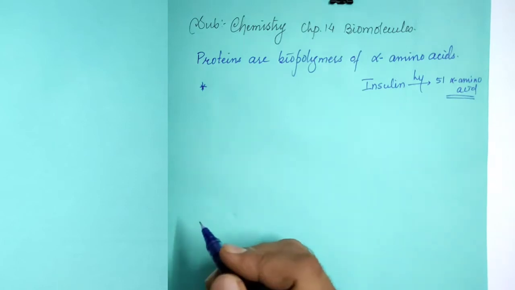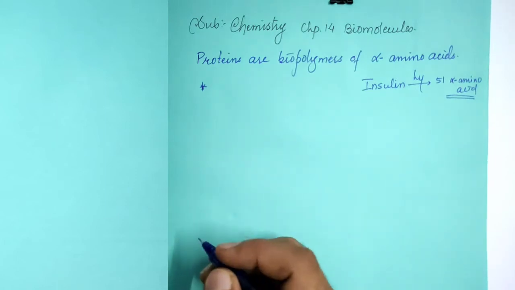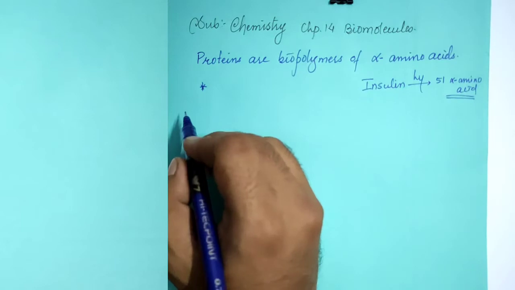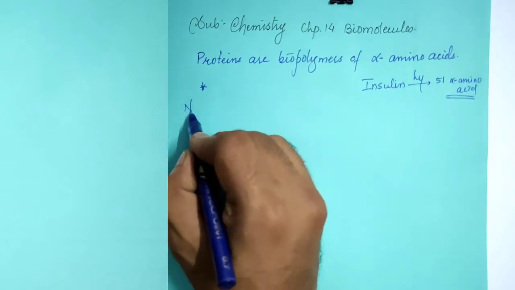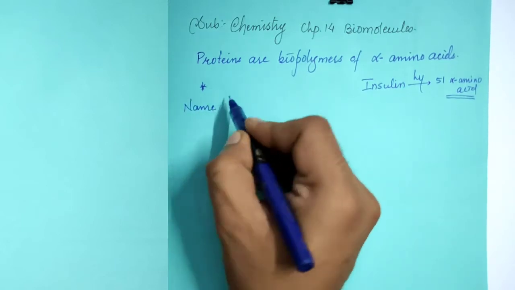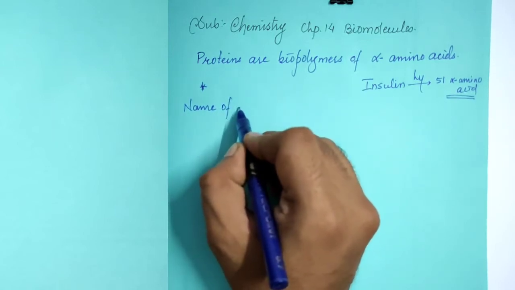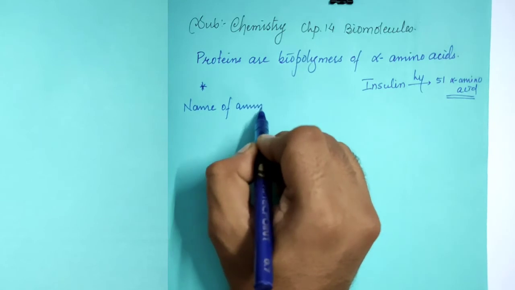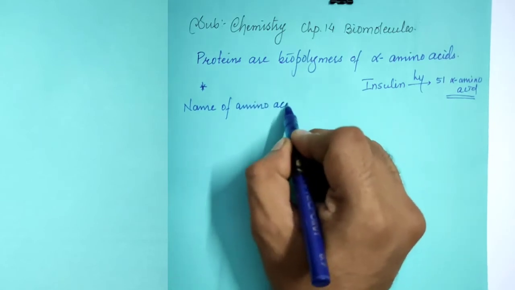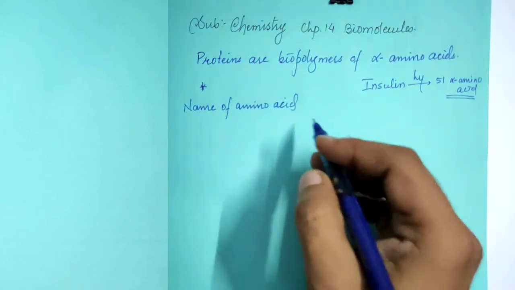We have to see the structure of the common alpha amino acids which are given in the textbook, one by one. We will see the name of the amino acids, then the structure.